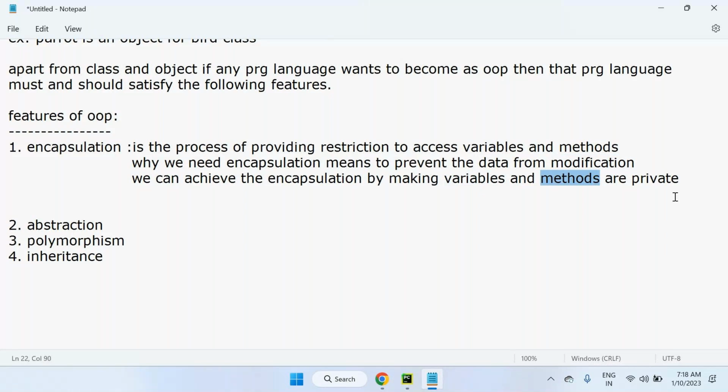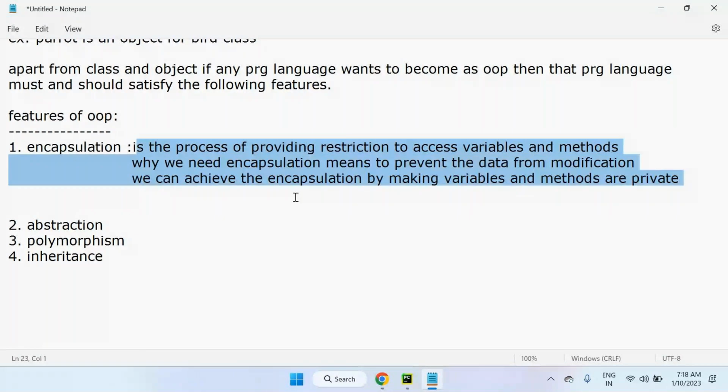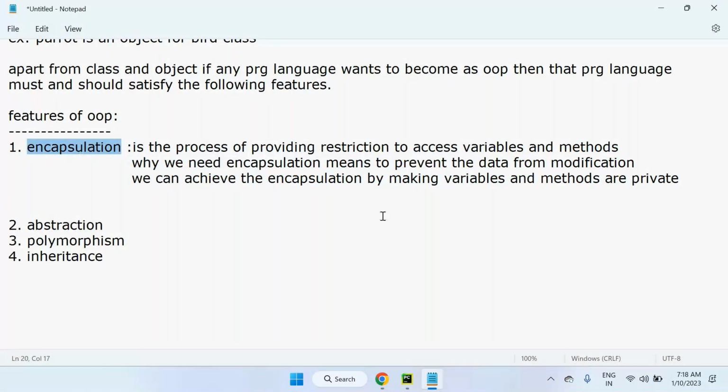So we are able to access these private variables and private methods within the same class, not outside the class. This procedure is nothing but encapsulation. It's a common feature in every program. It's not a big deal actually. Just by making variables and methods private in a restricted way, that process is called encapsulation.